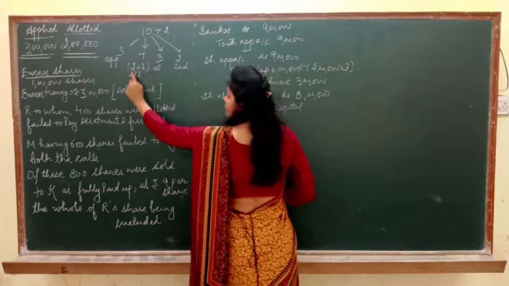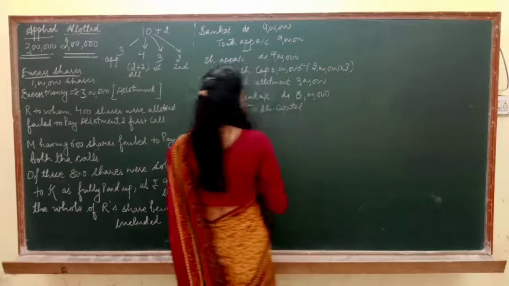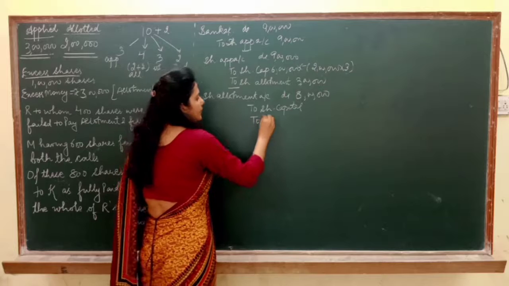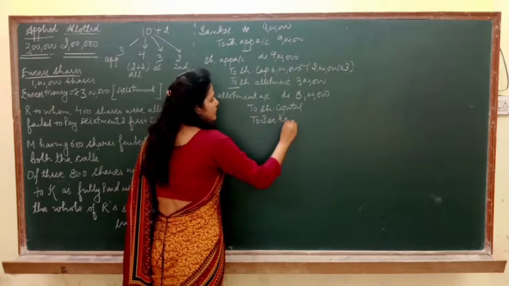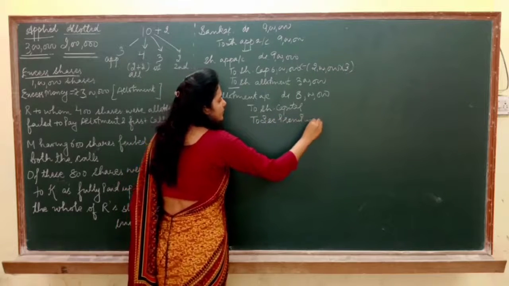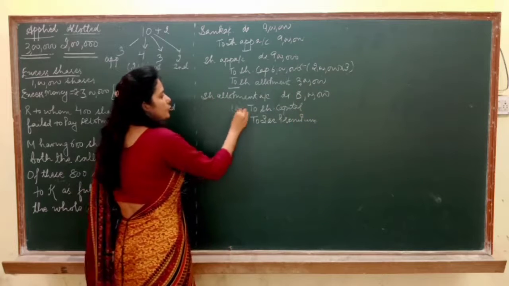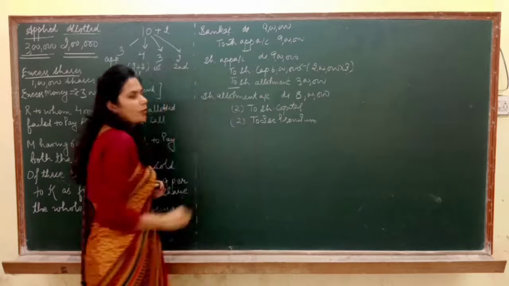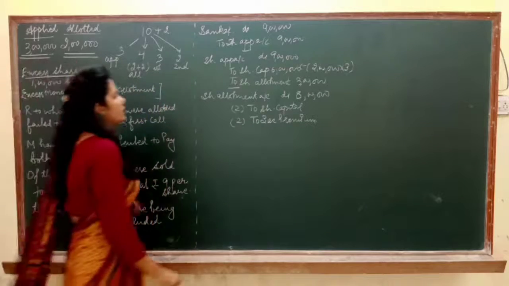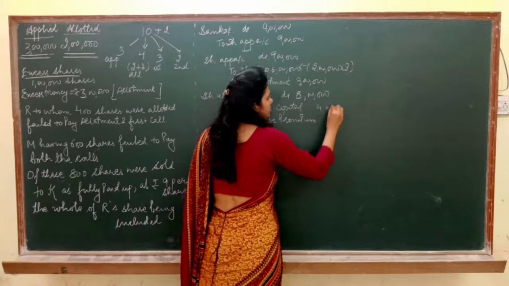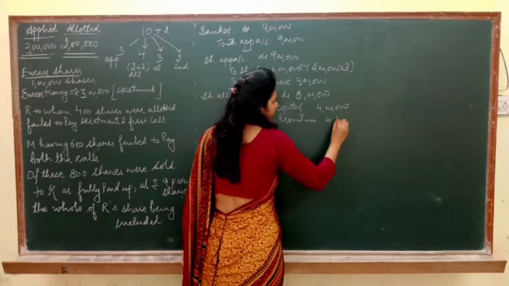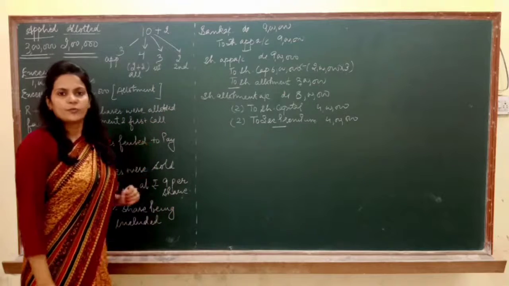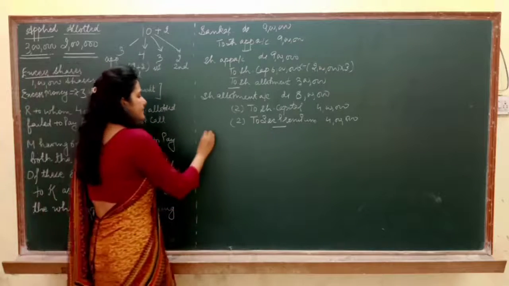But in allotment, 2 rupees securities premium is also included, and securities premium is an income for you, so that will be credited. Out of this 4, 2 rupees is the actual value of allotment and 2 rupees is the value of securities premium. So 2 lakh into 2, that is 4 lakh, and 4 lakh. I hope this point is clear to everyone. Now move to the next entry.